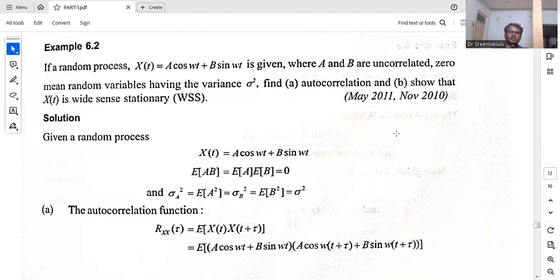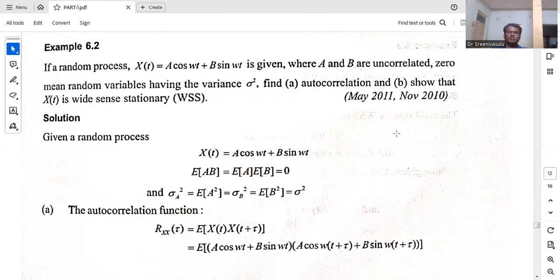So the variance is not zero, but the mean value is zero, and these two are uncorrelated. Find A, the autocorrelation function, and B, show that x of t is wide sense stationary.